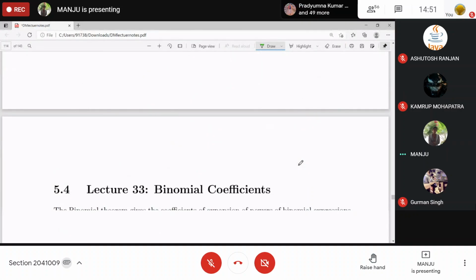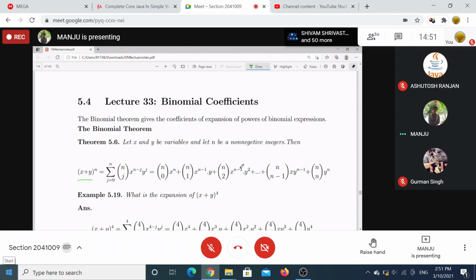Then we did the binomial coefficient, binomial theorem, binomial expansion of (x plus y) to the power n. You can expand it like this: C(n,0) x to the power n, C(n,1) x to the power n minus 1 times y, C(n,2) x to the power n minus 2 times y to the power 2. That means the sum of powers of x and y will always be n, and so on, up to C(n,n) x to the power 0, y to the power n.